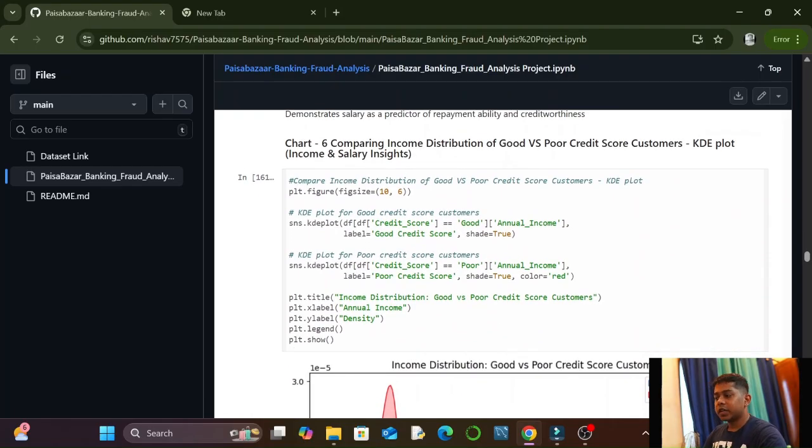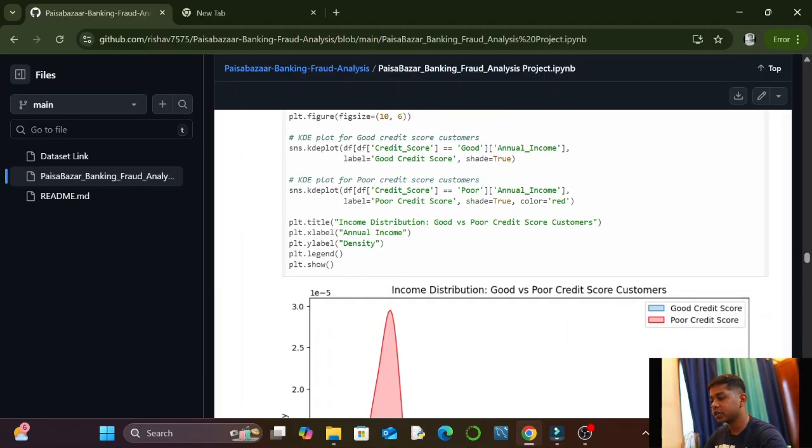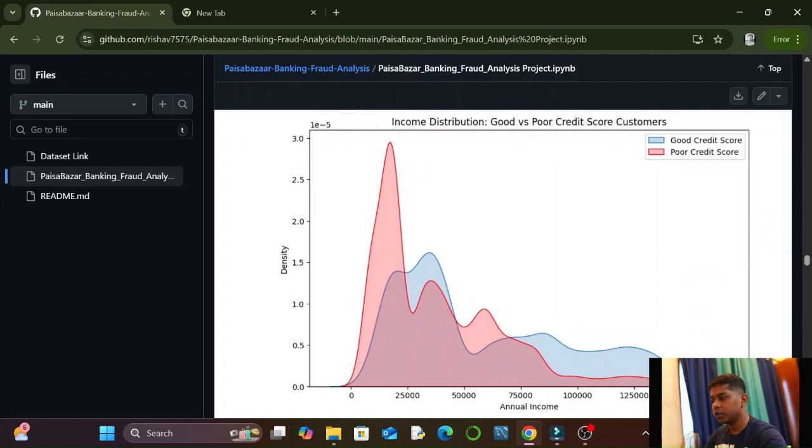In the income and salary insights, the fourth chart was comparing income distribution of good versus poor credit score customers. Here we have made a KDE plot. First we took a KDE plot for good credit score customers, then for bad credit customers, and then we plotted the KDE for both in a single chart. Good credit scores are represented by blue shade, and poor credit scores by orange shade.